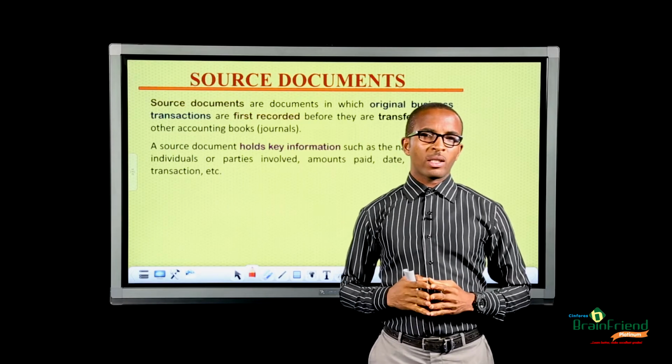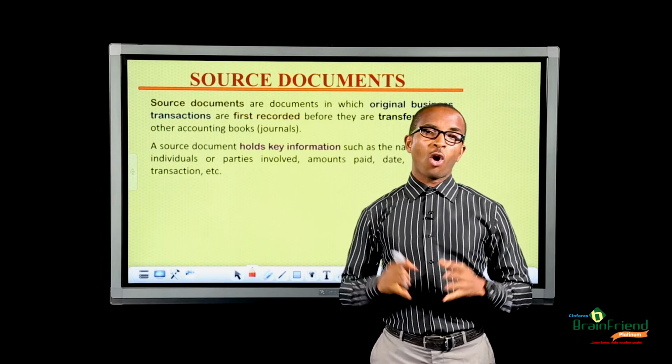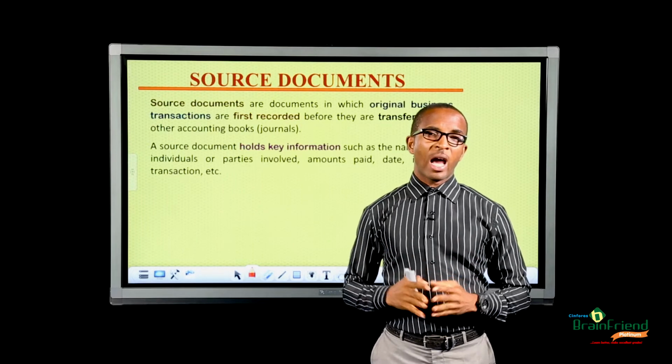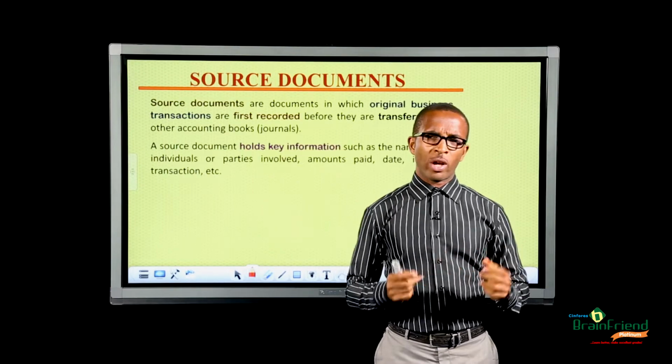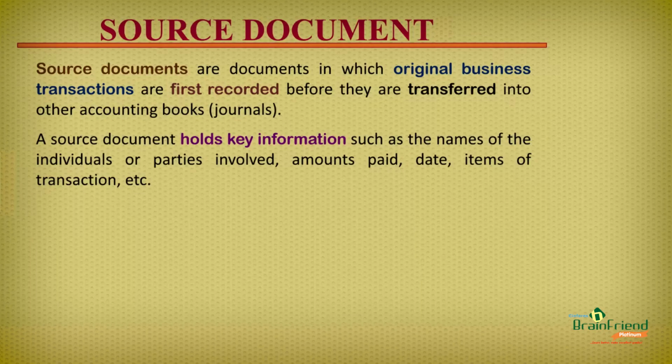A source document is a document in which the original business transactions are first recorded before they are transferred to other financial journals or record. Now, a source document holds important information such as the names of the individuals involved in a business transaction, the amount of money paid, the date and items of transaction, and so on and so forth. Now, let's talk about the different types of source documents.